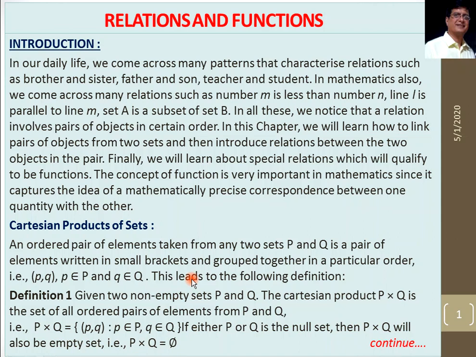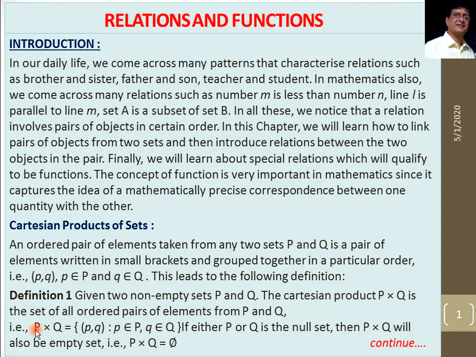So first we make the ordered pair. For an ordered pair, we take the elements of the given sets P and Q. Then the collection of ordered pairs is known as the Cartesian product. The Cartesian product is denoted by the symbol P cross Q, because we have the sets P and Q. So P cross Q is (p, q) such that the first element belongs to the first set and the second element belongs to the second set.